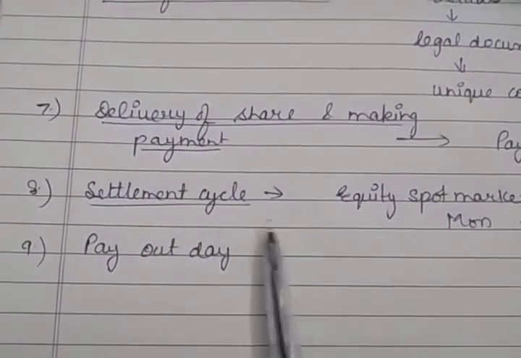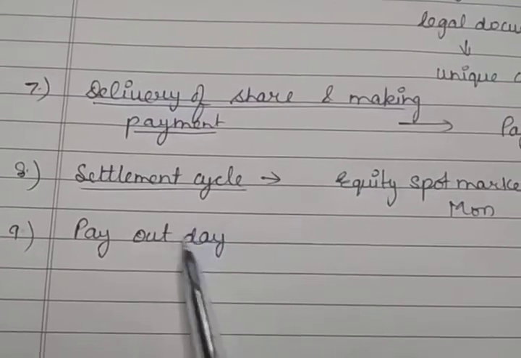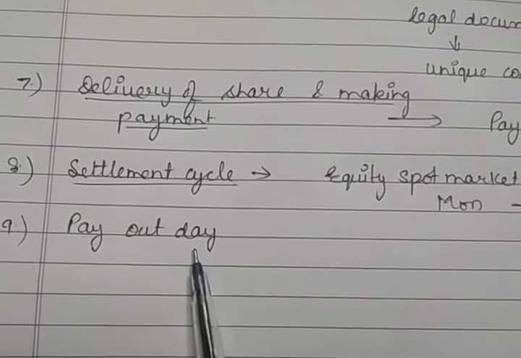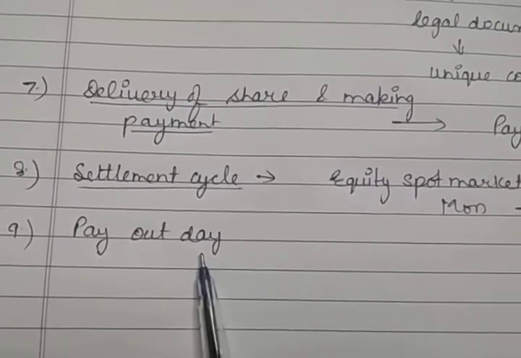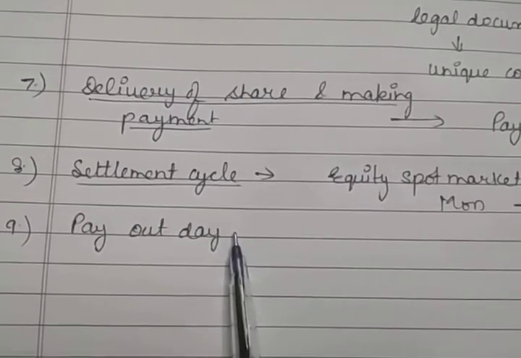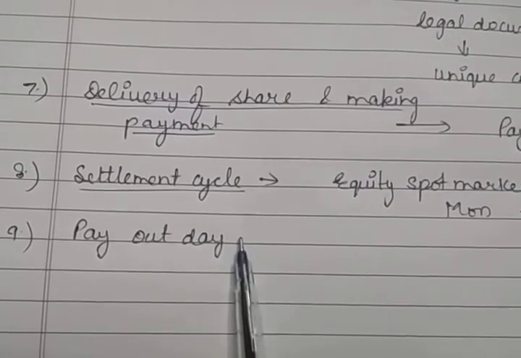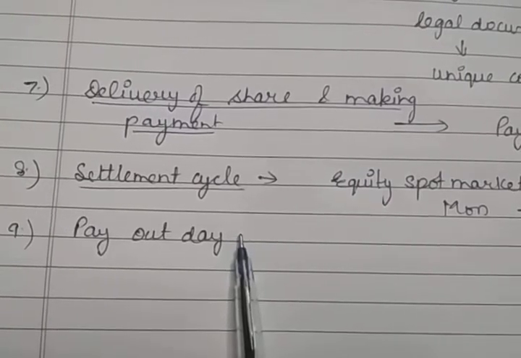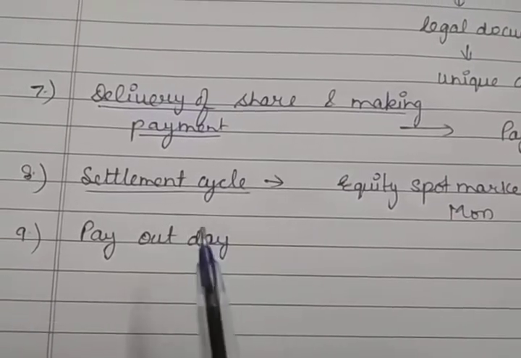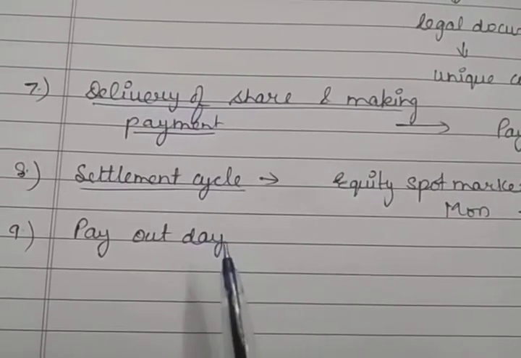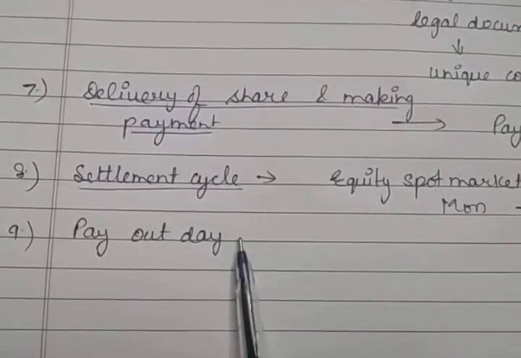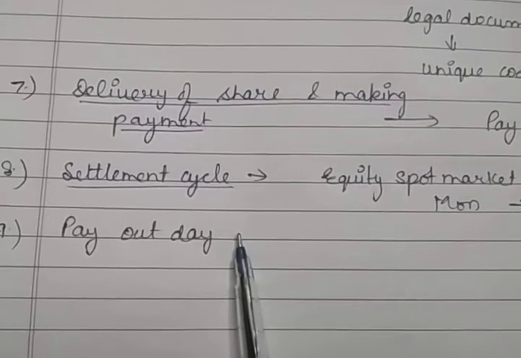After the settlement cycle, that means on the T plus 2 day, the stock exchange will deliver the share or make payments to the other broker, and that is called payout day. And the broker then has to make payment to the investor within 24 hours of the payout day, since he has already received the payment from the exchange.